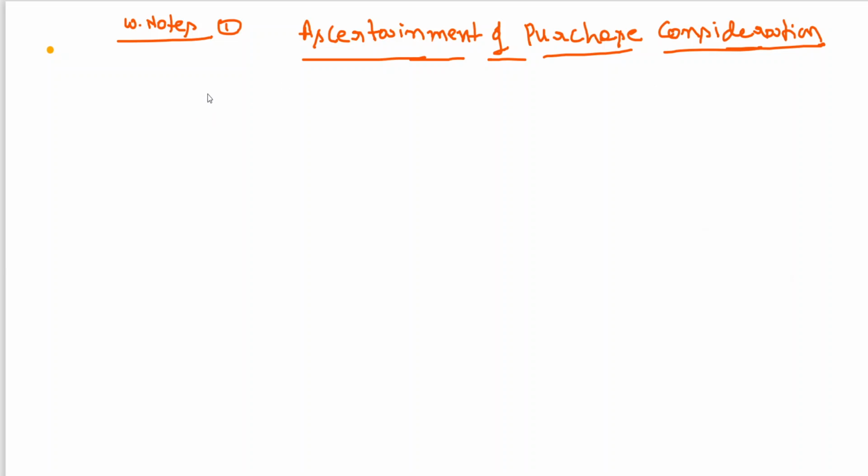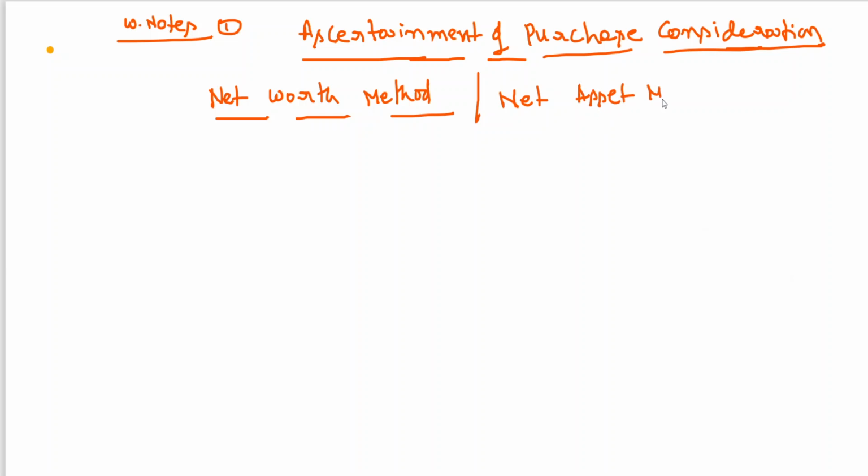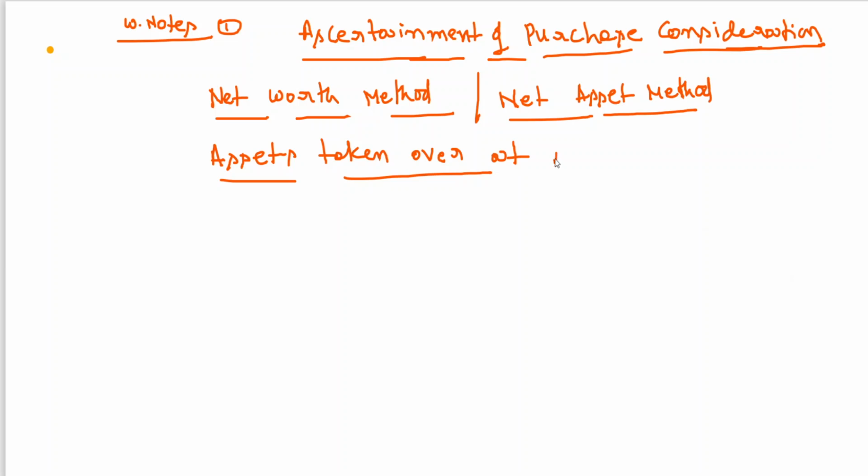Ascertainment of purchase consideration. Net worth method, or it is also called net asset method. Assets taken over at agreed value.